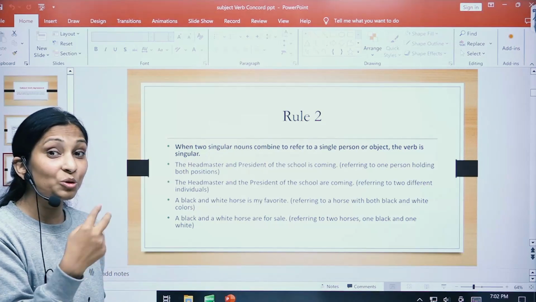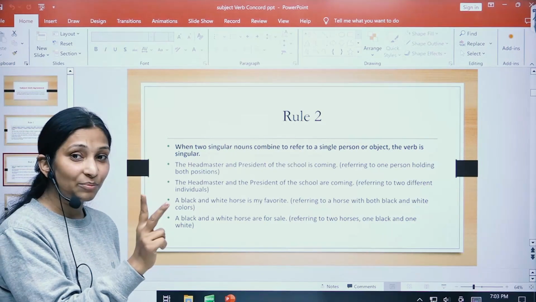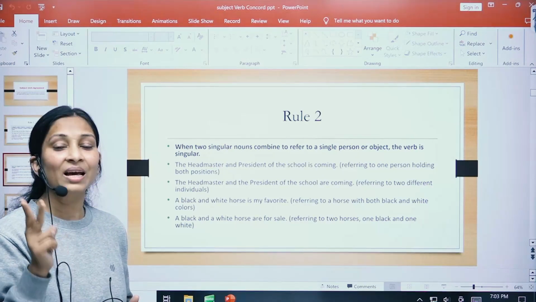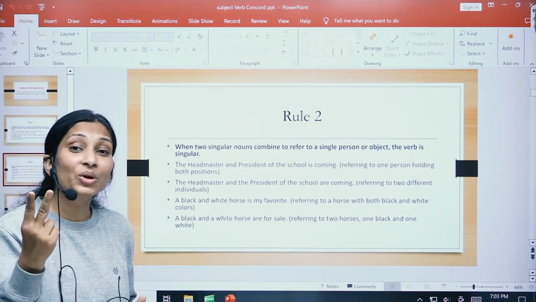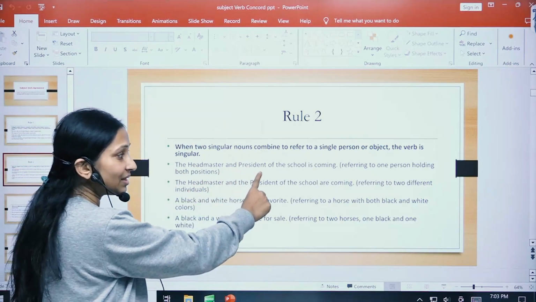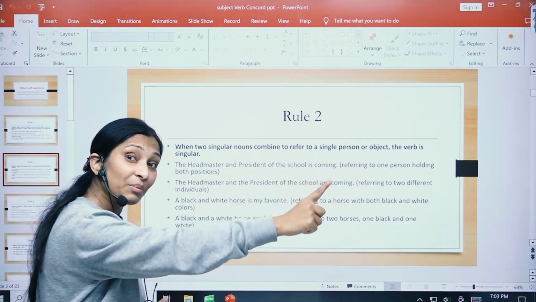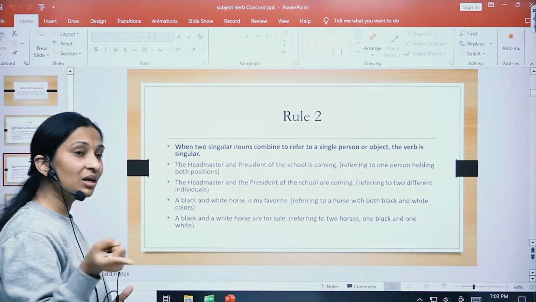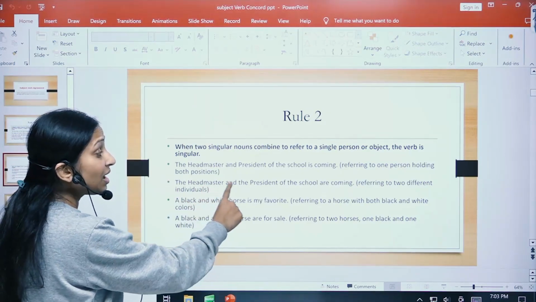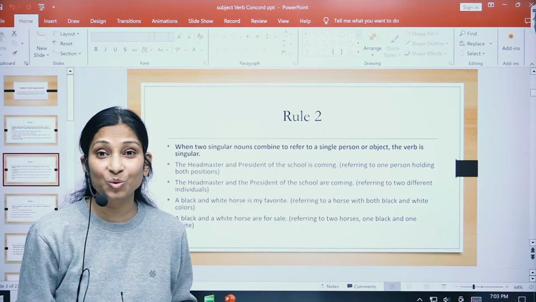Now here, when I'm putting the before both the subjects, then I am referring to two subjects, and hence I'm going to use plural verb. Okay, let us see, the headmaster and president of the school is coming, because only one person is coming who is headmaster also and president also. The headmaster and the president of the school are coming.